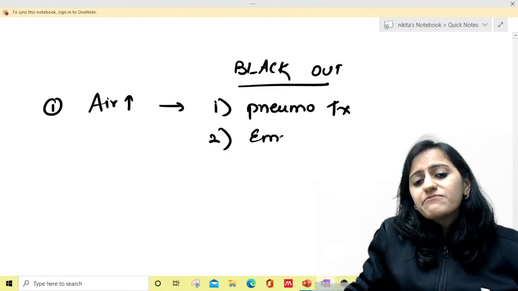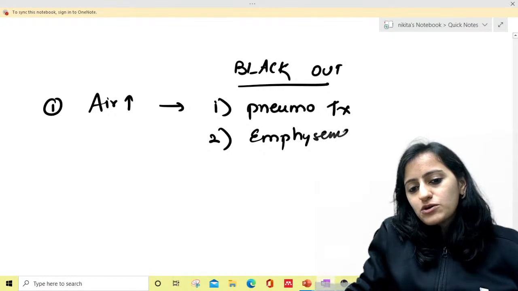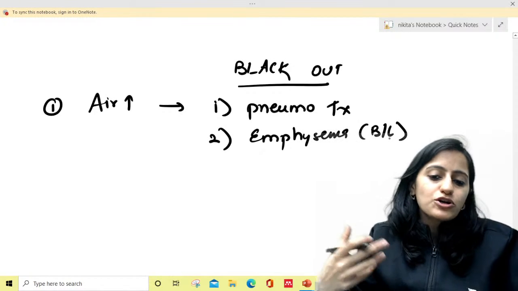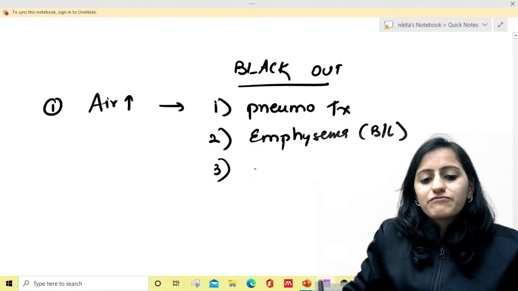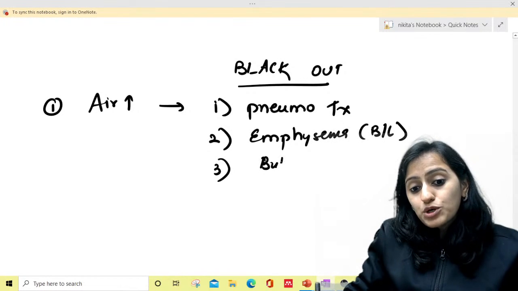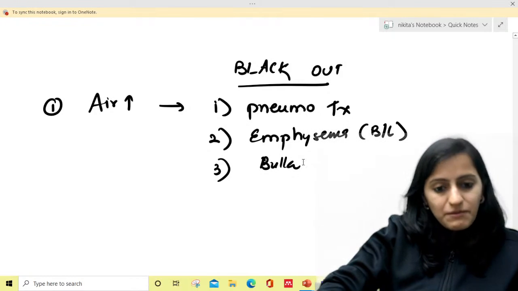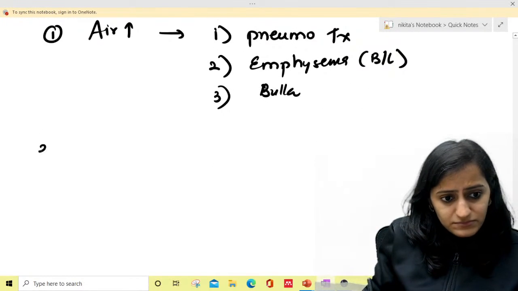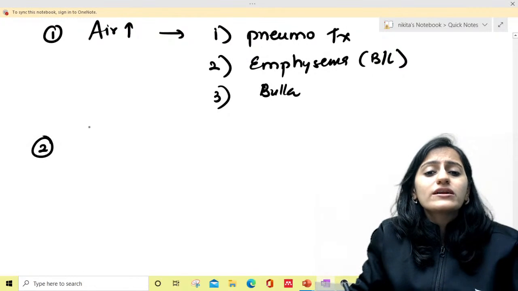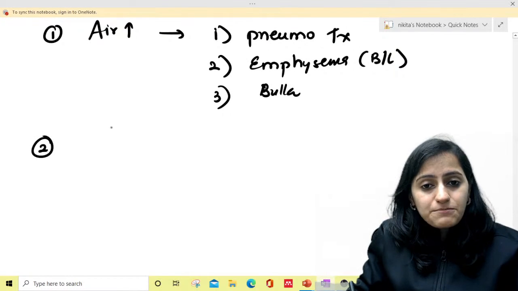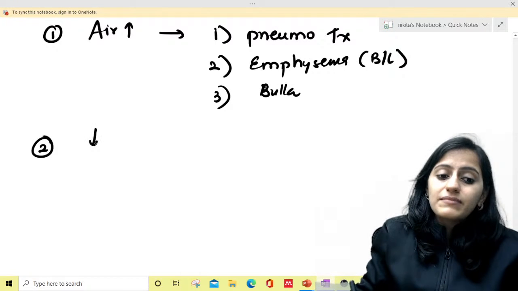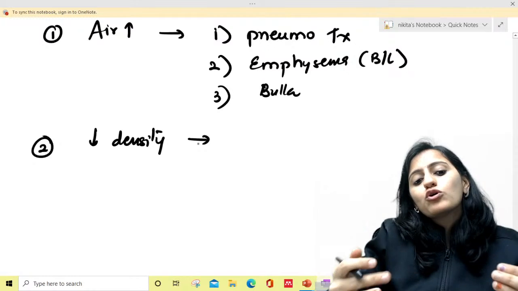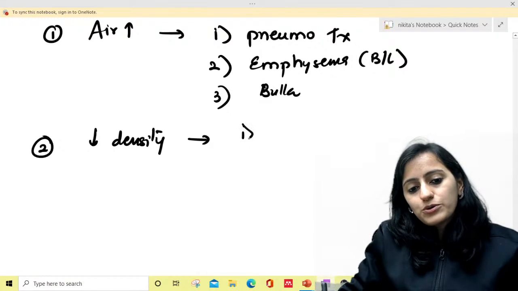It could be emphysema, though it will not be unilateral, it's generally bilateral, but the lungs would be more black. So pneumothorax, emphysema, if you have a giant emphysematous bulla, all of that will give blackout. Second, increased air, meaning decreased density, will give a black appearance. So when you decrease the density of the overlying structures, that will give blackout hemithorax.